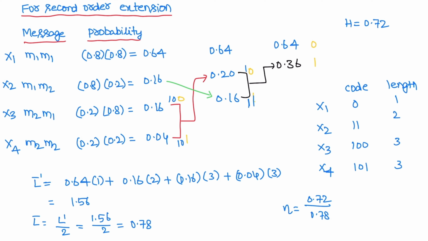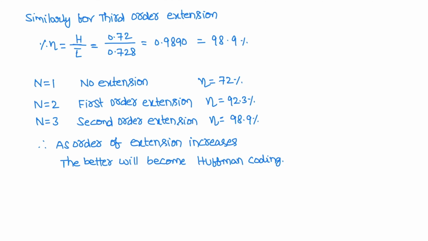So its efficiency is 92.3%. Similarly, for third order extension, there are 8 combinations possible, and follow the same procedure. After calculation, efficiency is 98.9%.